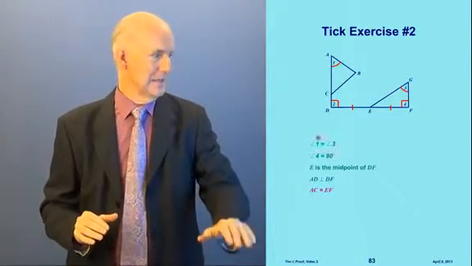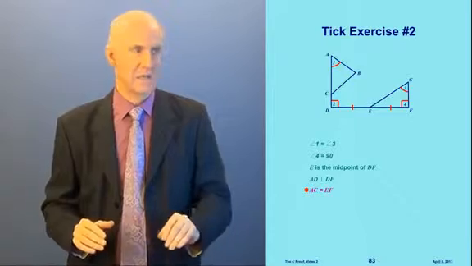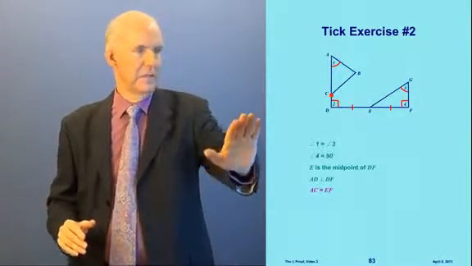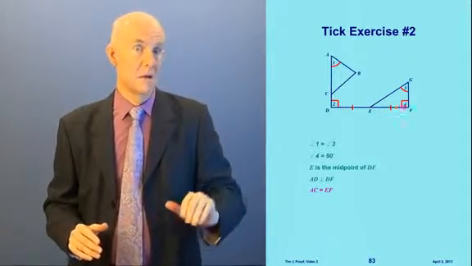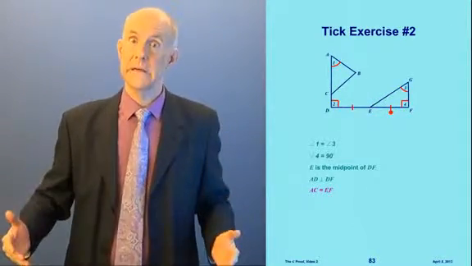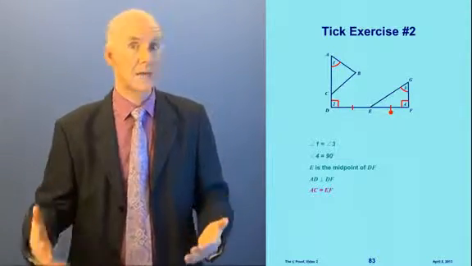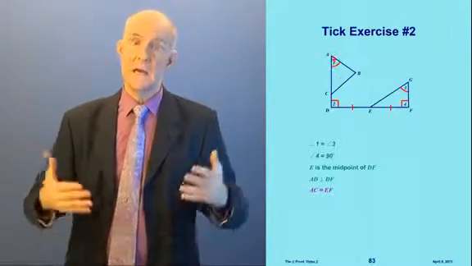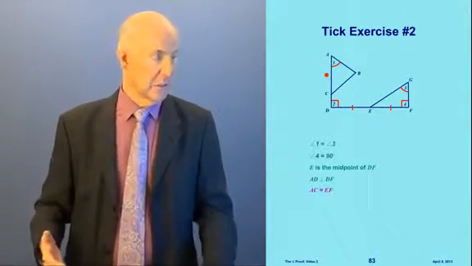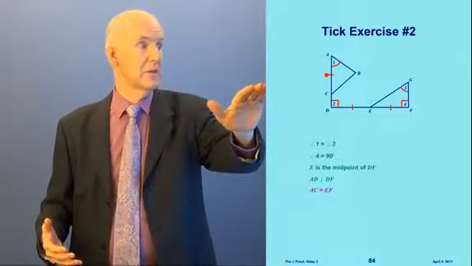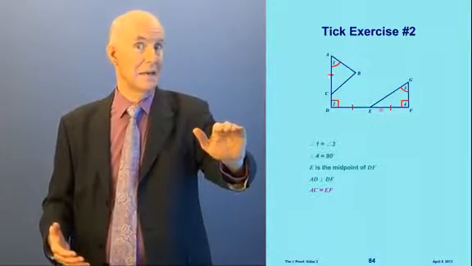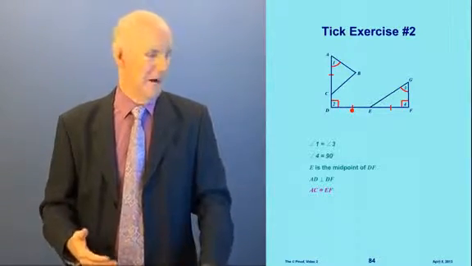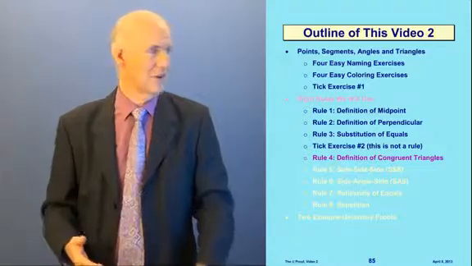And now lastly, down here, AC is equal to EF. Okay, now where's AC? AC is up here. And where's EF? E's over here. Oh, EF already has a tick on it. Already has a single tick. Well, what does that mean we're going to do? Well, if it has a single tick, then that means AC is equal to it. It can also get a single tick. So we just put a single tick on AC, which, by the way, is not only equal to EF, it's also equal to DE, right? So we can see all that on the picture now. All right, that takes care of our tick exercise number 2.